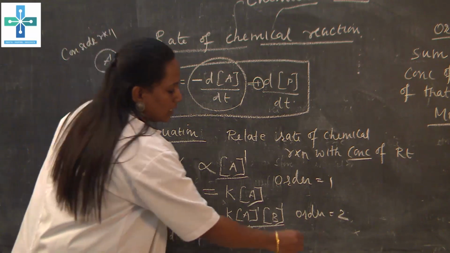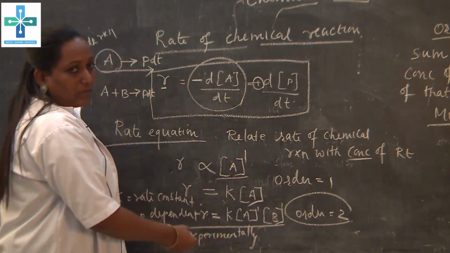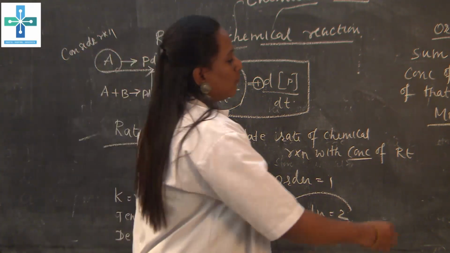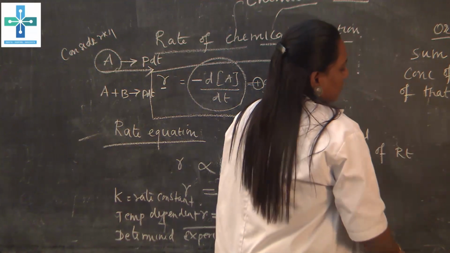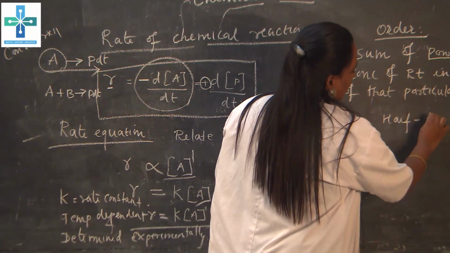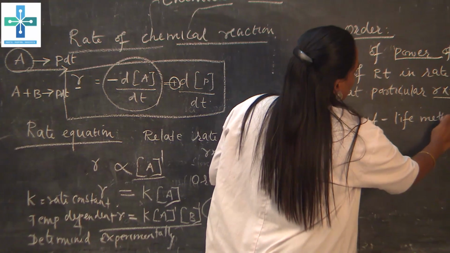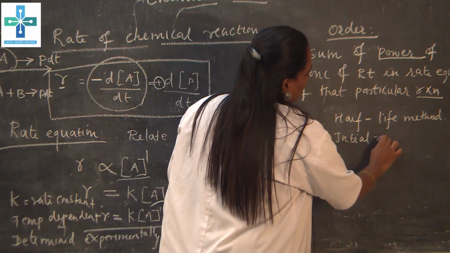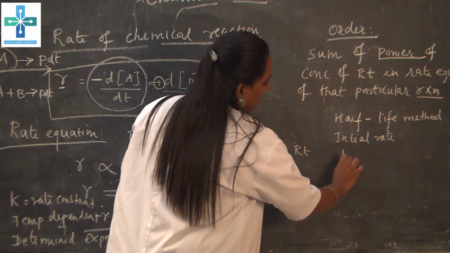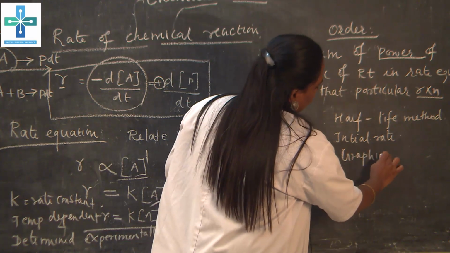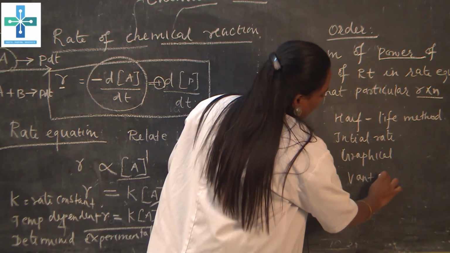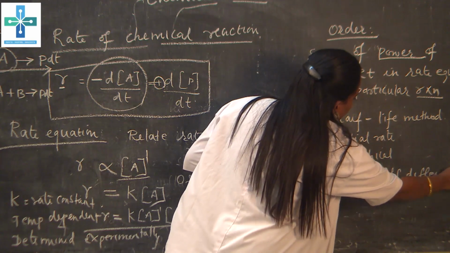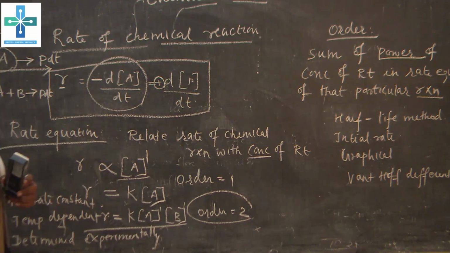Okay. So not in all cases can you determine the order by the rate equation. Mostly, the order determination is done by many methods. Four methods are there. One is the half-life method, graphical method, Van't Hoff differential method, and initial rate method. So these are the most commonly used methods for the determination of order. Okay.